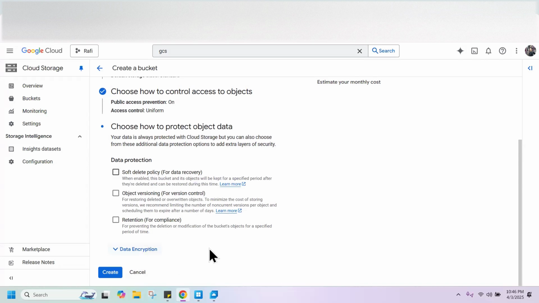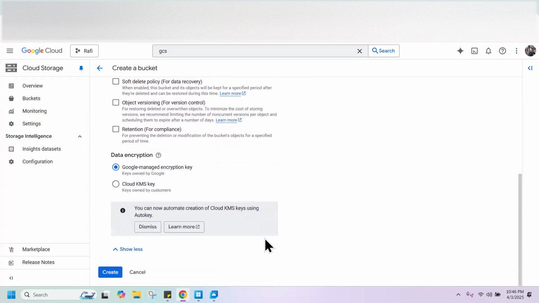Click on data encryption. I'll tell you about that as well. Basically, here we are using Google-based data encryption, but you can put your own data encryption key as well to encrypt and secure your data. But for now, we don't have any encryption technique, so we can click on GCS managed encryption. GCS will handle all the encryption for you. It will encrypt the data for you. So you can click on create.